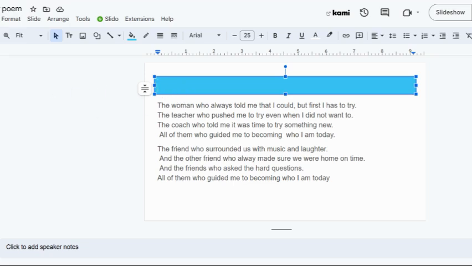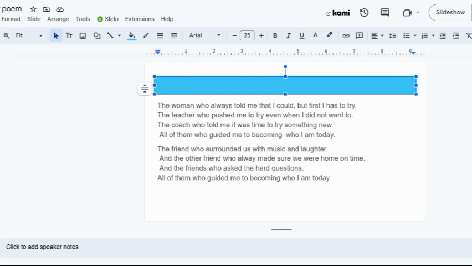So in the first stanza, I said, the woman who always told me that I could, but first I had to try, the teacher who pushed me to try even when I did not want to, the coach who told me it was time to try something new, all of them who guided me to becoming who I am today. I know for this assignment, I need to show my ability to use descriptive writing, things like adverbs and adjectives. So I'm going to use the add strategy and add some adverbs and adjectives to this.